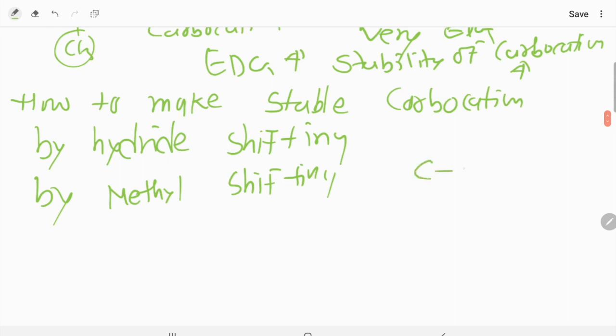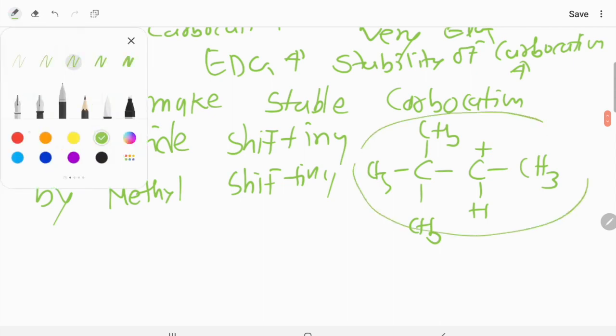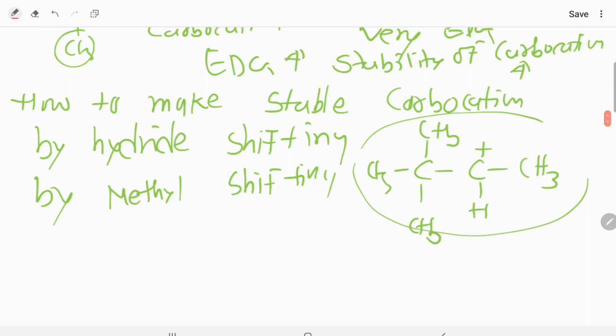Let's check it. 1 CH3 is here, 1 CH3 is here. Now there is a plus charge, 1 H is here, 1 CH3 is here. Dear students, this one is one carbocation. Now let me change the color. Check very carefully. You can check this carbocation is a 2 degree carbocation, but I want to make this most stable carbocation. So now what I will do, I will shift one group.